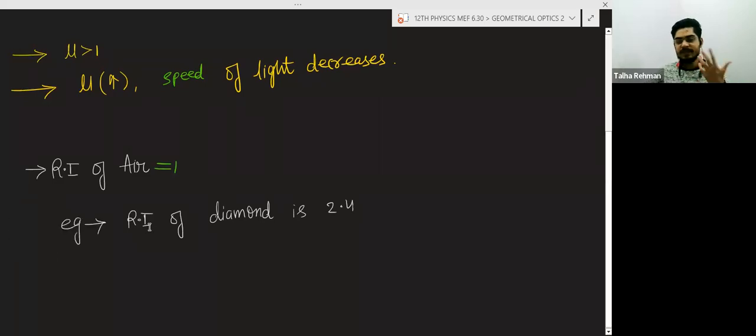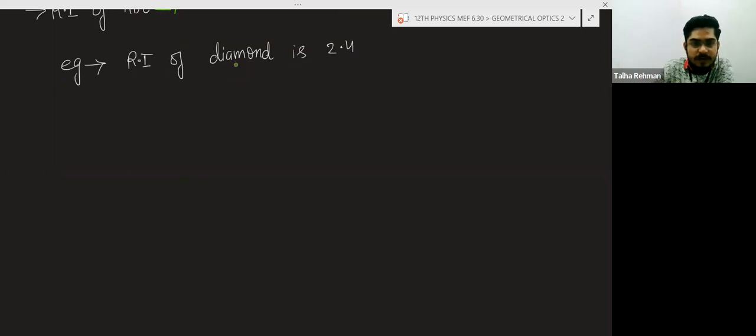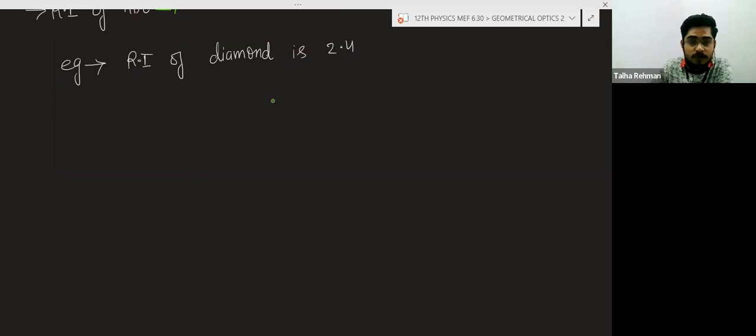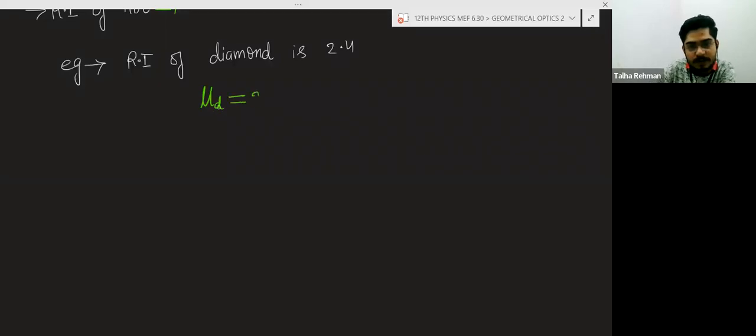This is one example. If it is written somewhere, refractive index of any material is this. For example, refractive index of diamond is 2.4. So what is the meaning of this statement? Refractive index I will represent with mu, remember. So refractive index of diamond is given as 2.4.